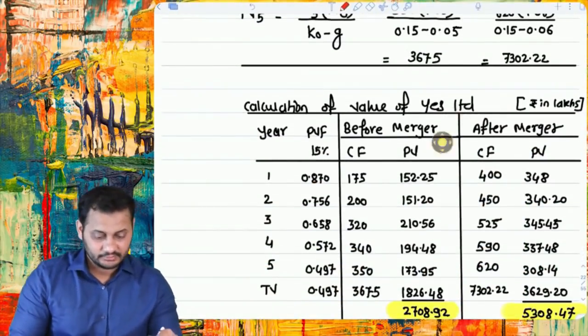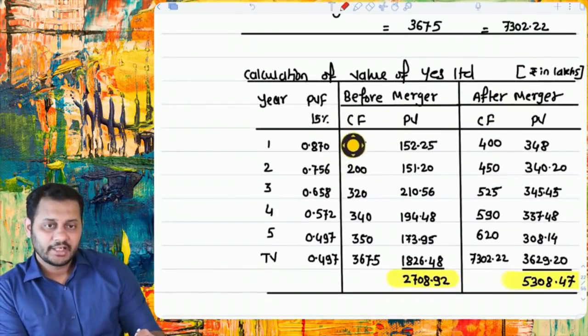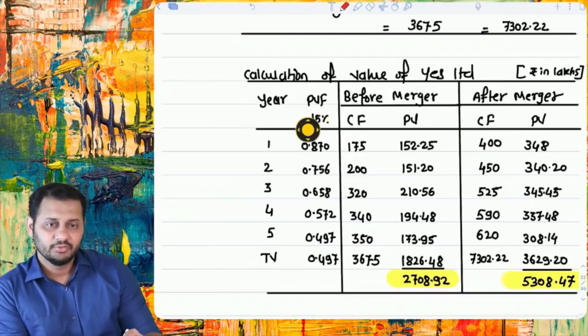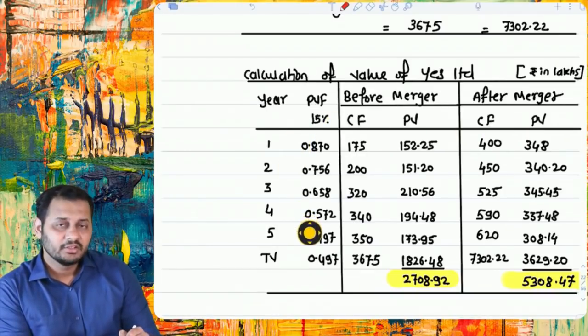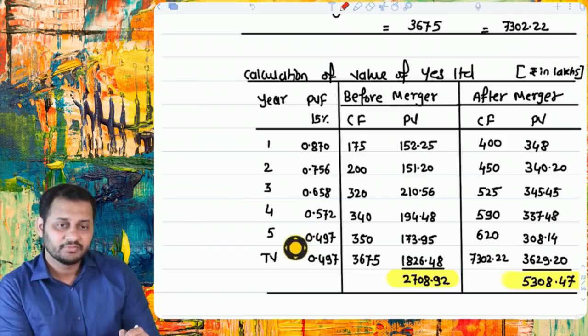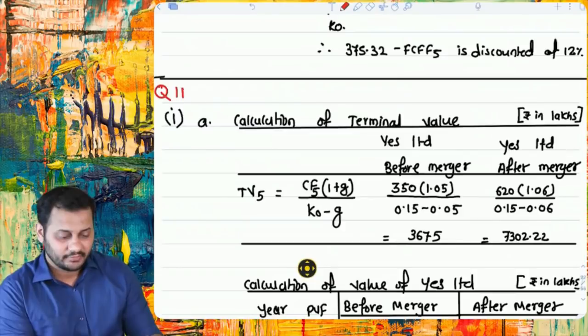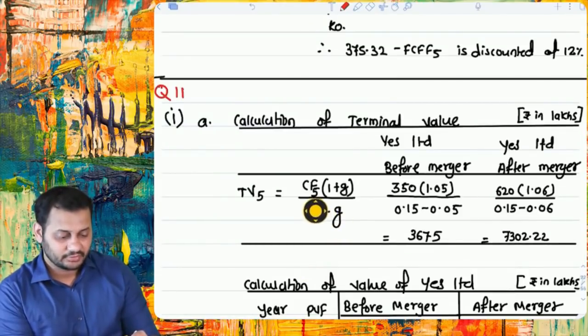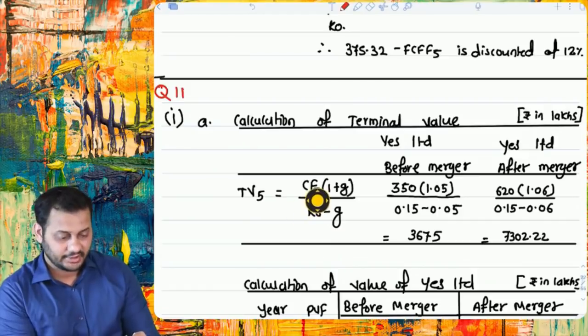We did the same thing here as well. Before merger, after merger, cash flows, present value; the discounting rate was the same for all. The first 5 years' cash flows were given in the question itself. Terminal value also, we calculated based on the 6th year cash flows, sorry.